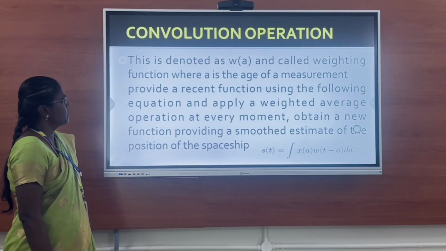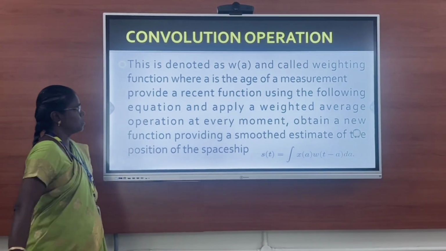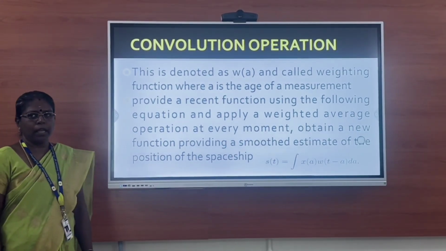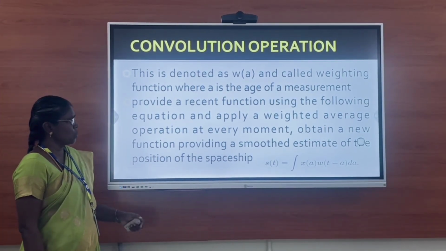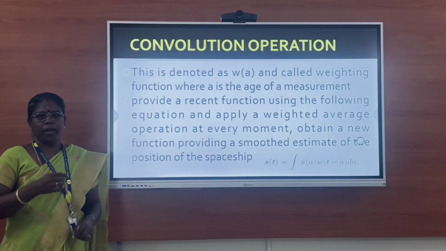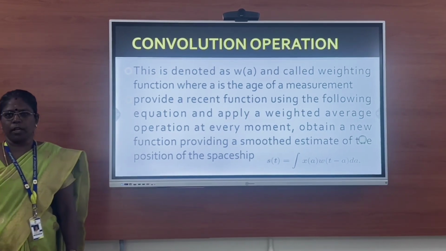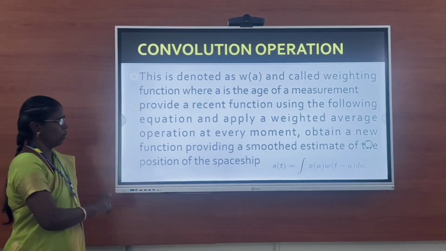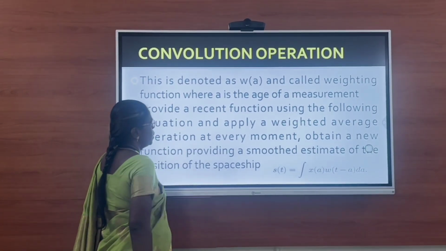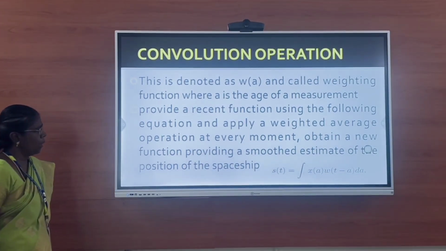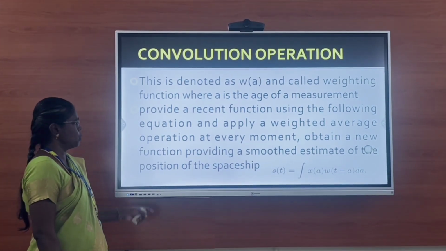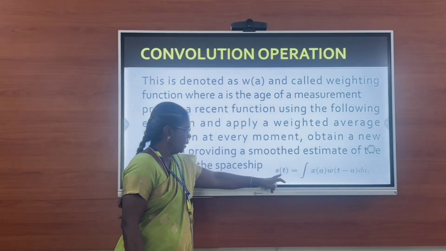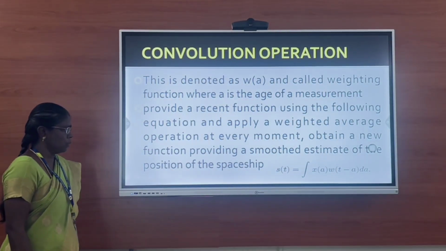This weighted average is denoted by w of a, and it is called the weighting function, where a is the age of measurement. Age of measurement means at a particular time period, for example, time t equal to 10:01. We will be taking the value of the exact location of the spaceship. That value will be stored in a, and we provide a recent function which uses the following equation. So using this equation, we will be calculating the exact location of the spaceship.